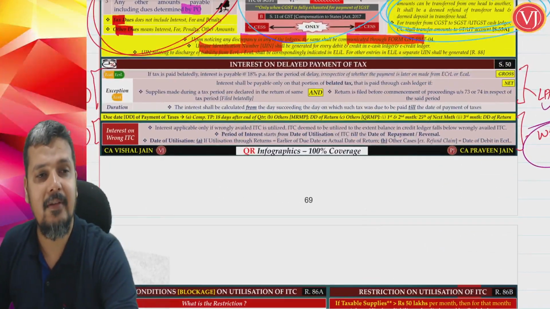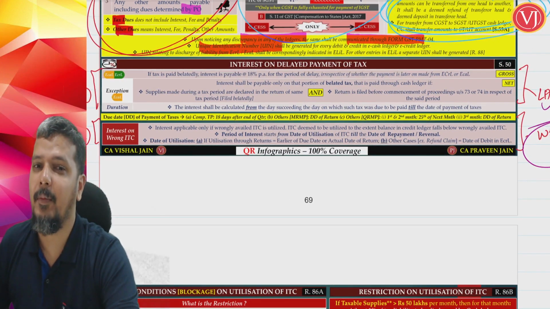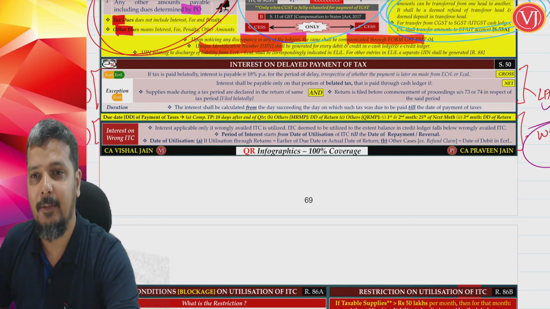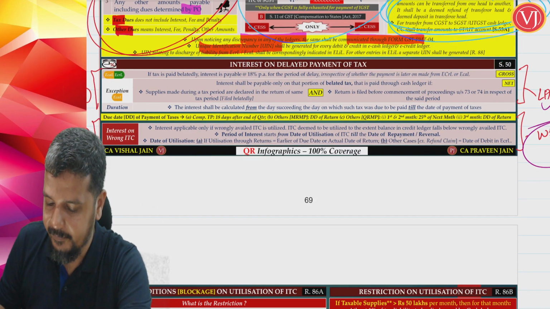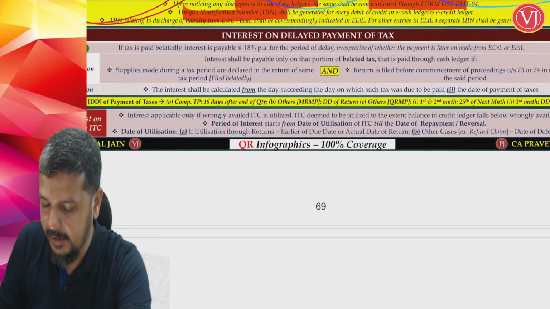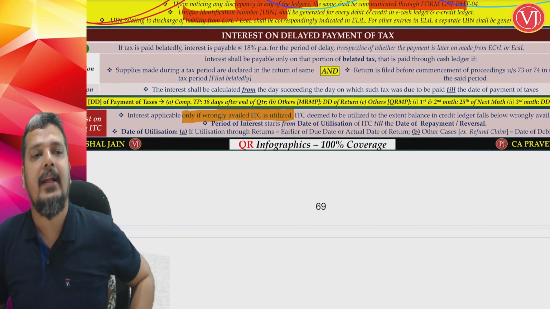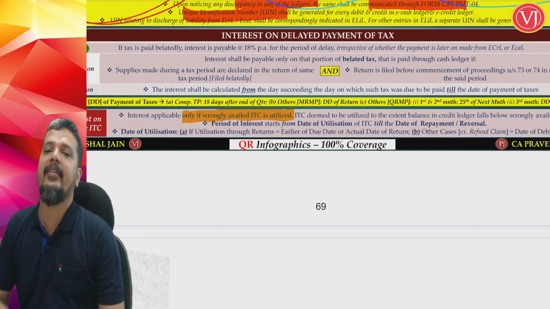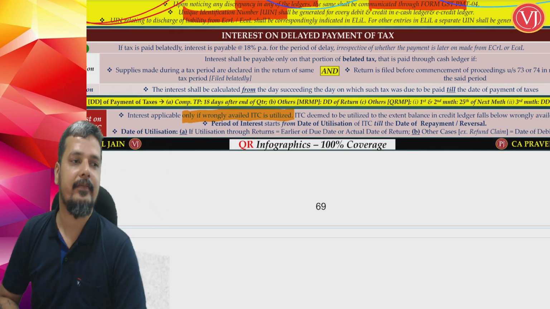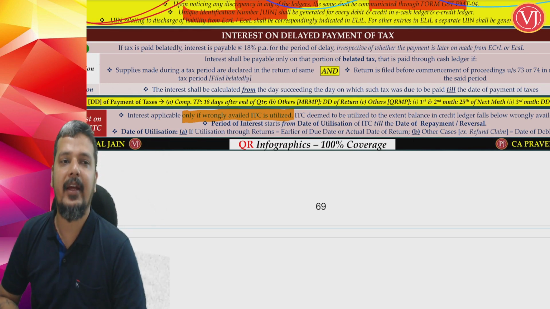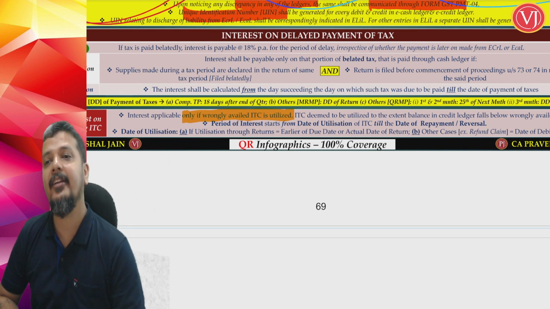Now, very interesting scenario. Highly possible that you might get a question because it is a new one and never tested by institute. What are they talking about? First, clarity. Interest is only if ITC is wrongly availed and utilized. If I have merely wrongly availed ITC and not utilized it, there is no interest.